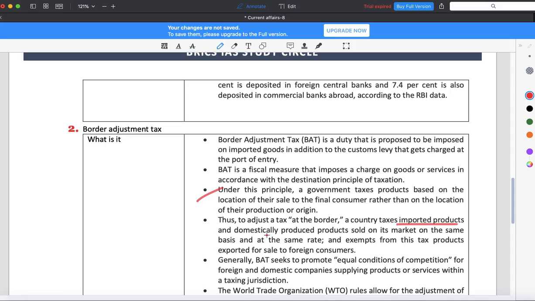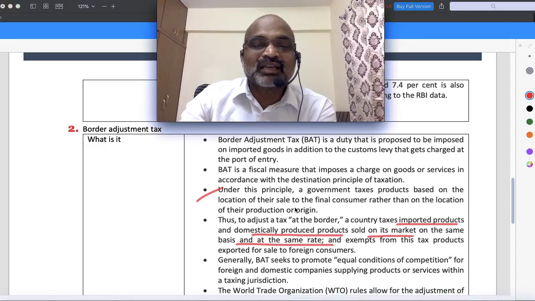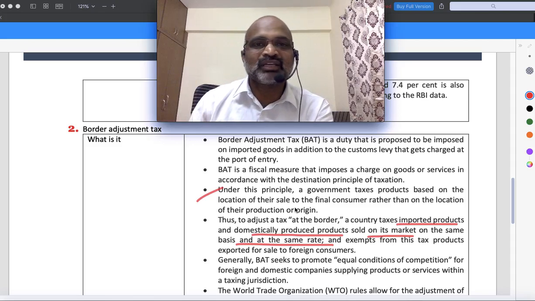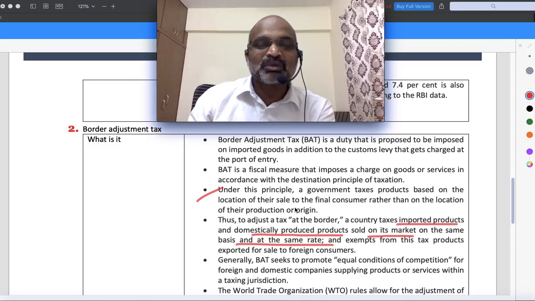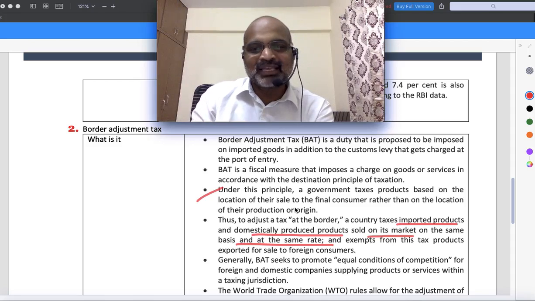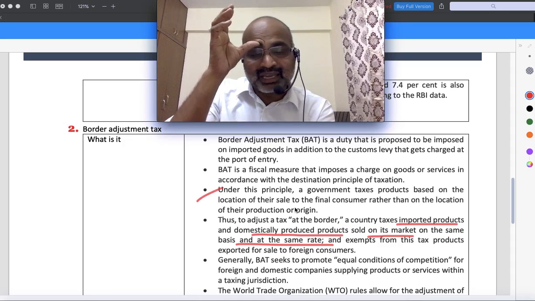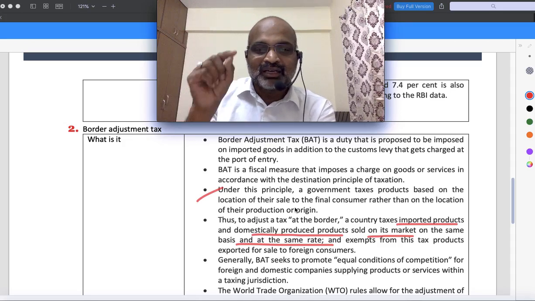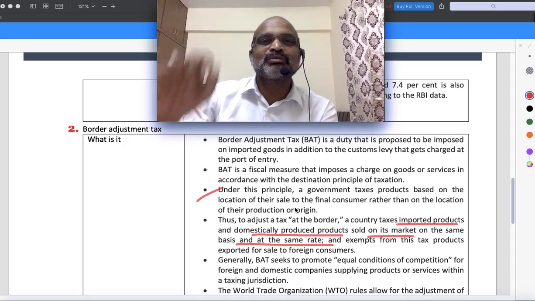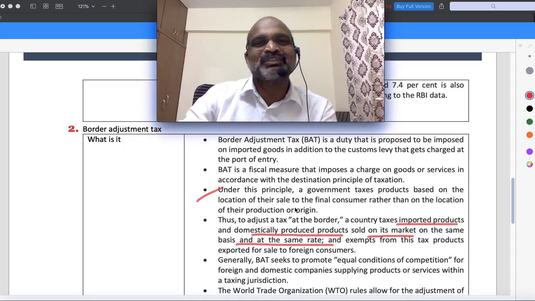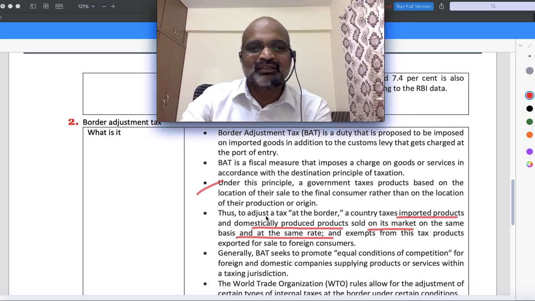Understood? Next, to adjust the tax at the border, a country taxes imported products and domestically produced products sold on its market on the same basis. That means how much tax domestic products are actually paying, the same burden applies, because that product is not born here, it is born somewhere else and coming here. To the extent of whatever tax our products are already paying, the same tax is going to be imposed on the product that is crossing our borders. Understood? That is the thing, right?